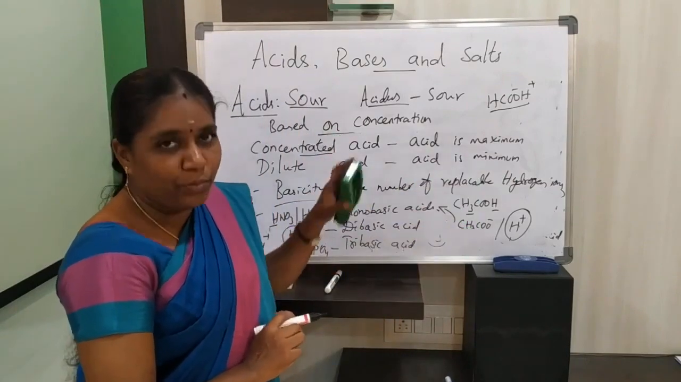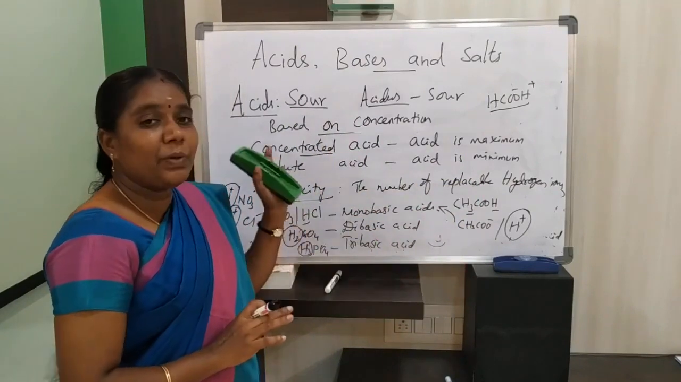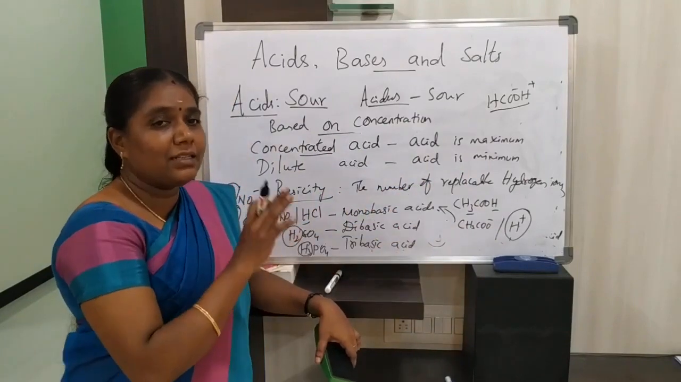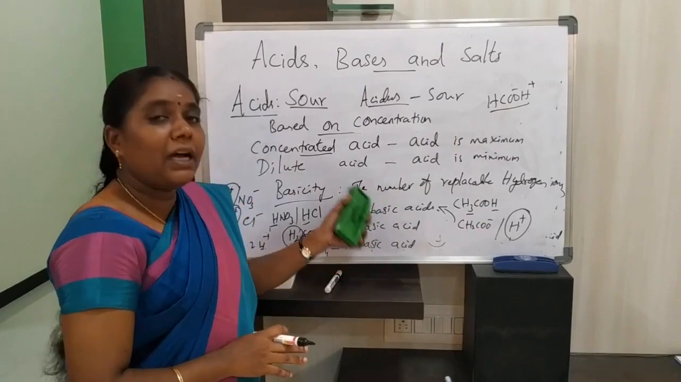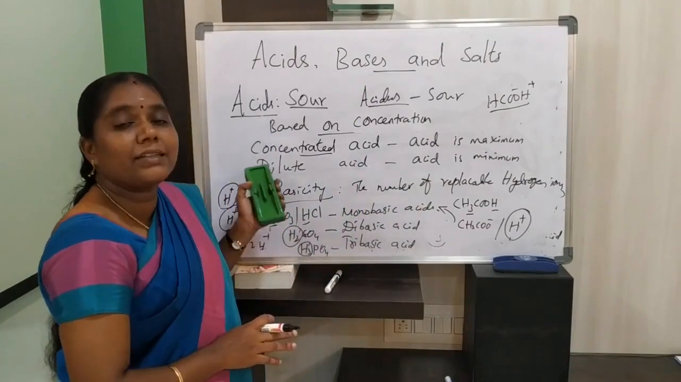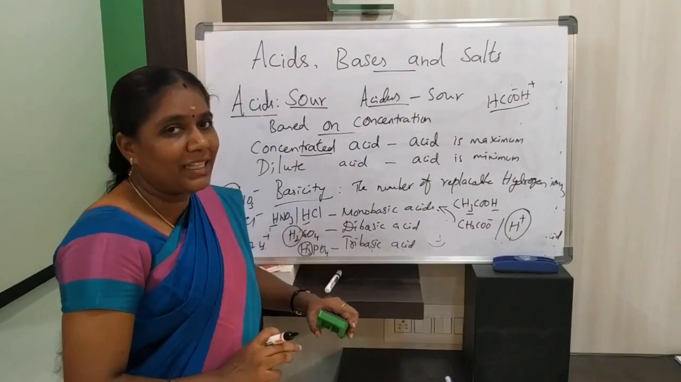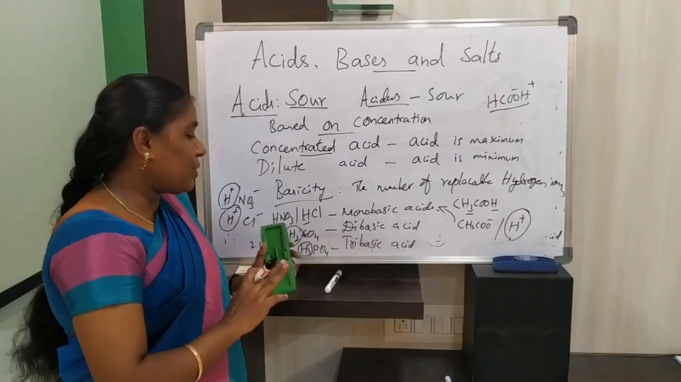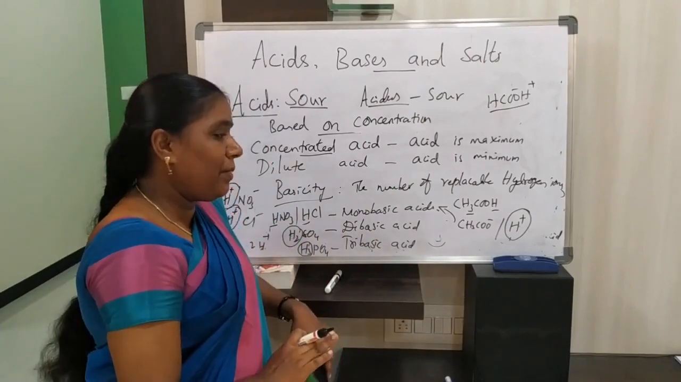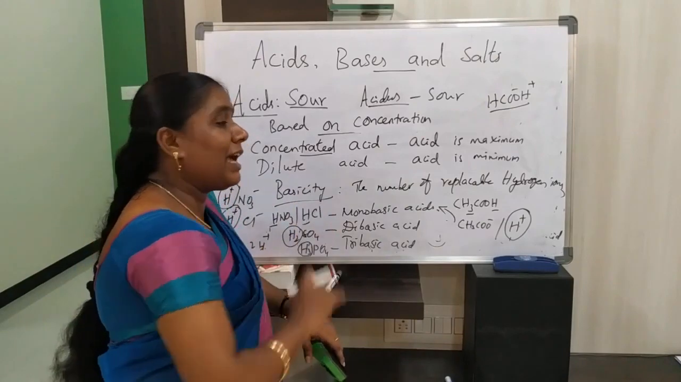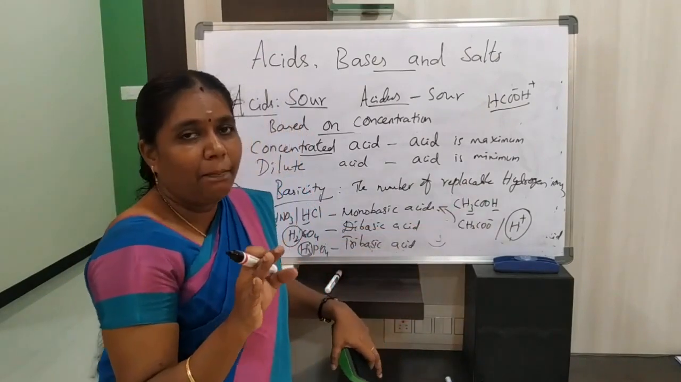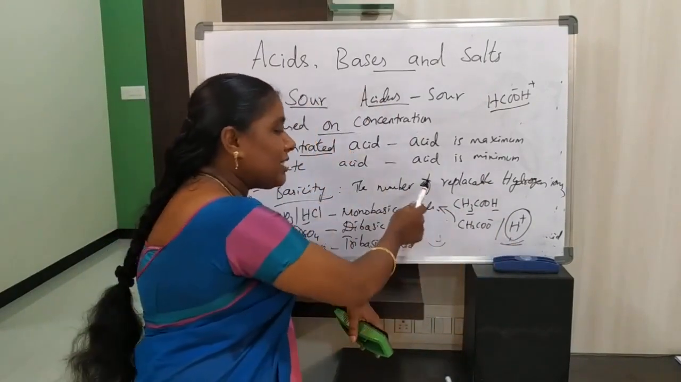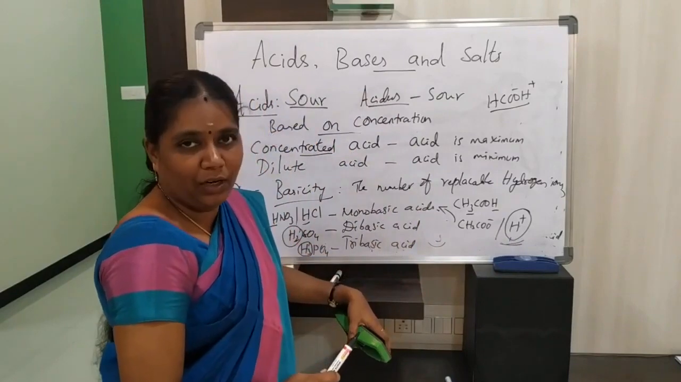Why are we calling it a monobasic acid? Because what is meant by basicity? The number of replaceable hydrogen ions present in an acid is considered the basicity. So the number of replaceable hydrogen ions in hydrochloric acid and nitric acid is 1, so we call it monobasic acid. In sulfuric acid it is 2, so we call it dibasic. In phosphoric acid it is 3, so we call it tribasic. In acetic acid it has 4 hydrogens actually, but the number of replaceable hydrogens during reaction is only 1. So this is an example for a monobasic acid only.